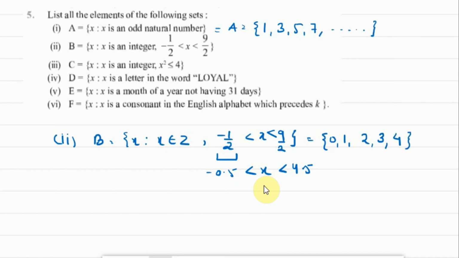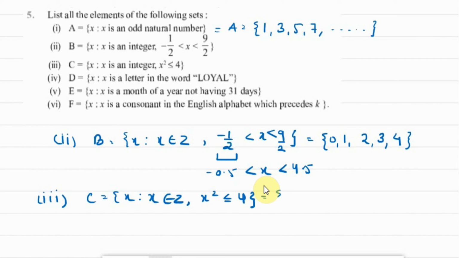Okay, part C we have x such that x is an integer and x square is less than or equal to 4. That means we have to enlist all the integers whose square is less than or equal to 4. Okay, so part 3. X such that x belongs to Z and x square is less than or equal to 4. Now we have to enlist the integers whose square is less than or equal to 4.